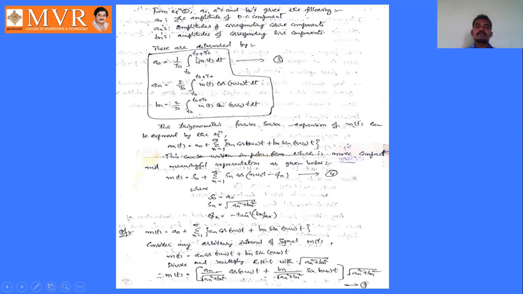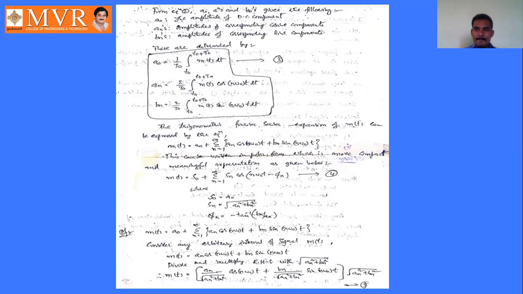So these can be expressed as a naught equal to 1 by T naught into integral T naught to T naught plus T naught m of t dt, and an is 2 by T naught into integral T naught to T naught plus T naught m of t cos n omega naught t dt, and bn equal to 2 by T naught into integral T naught to T naught plus T naught m of t sin n omega naught t dt.